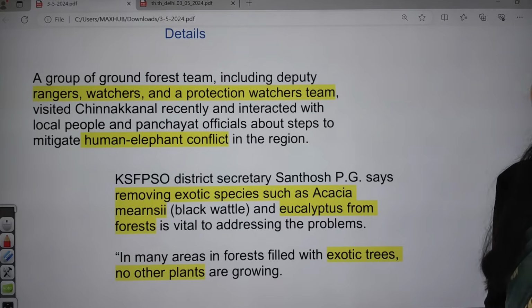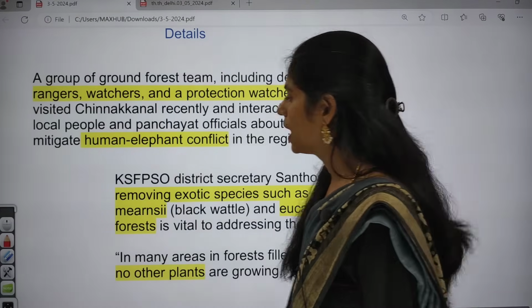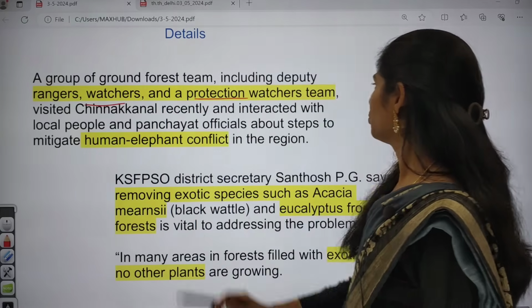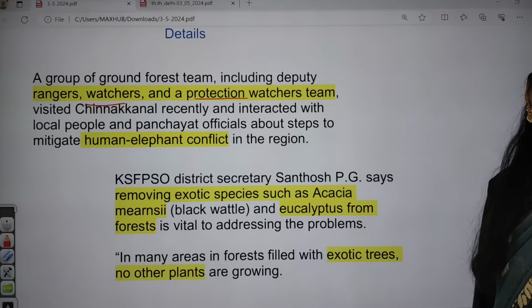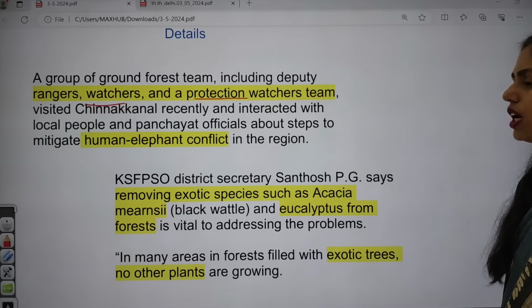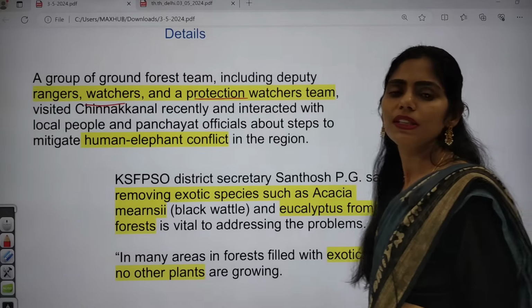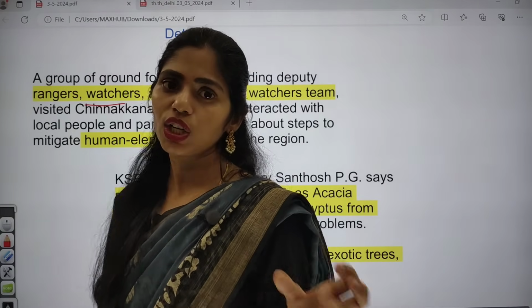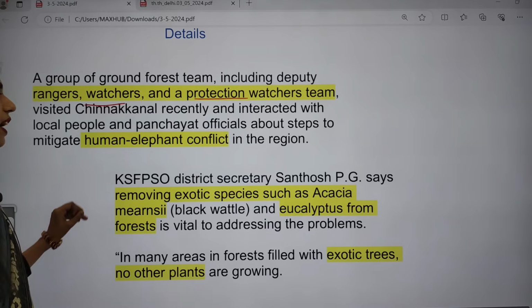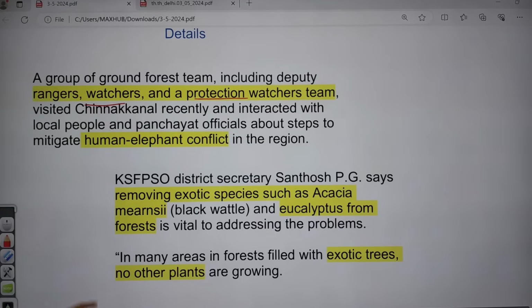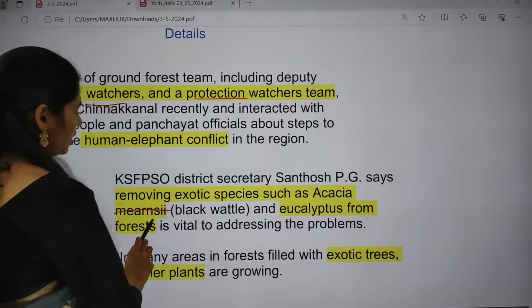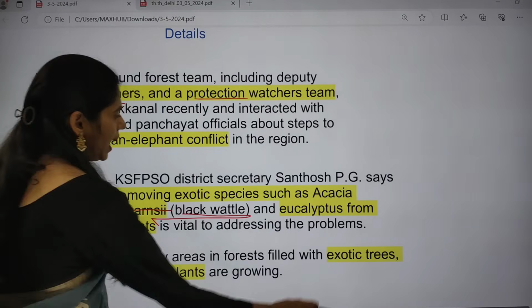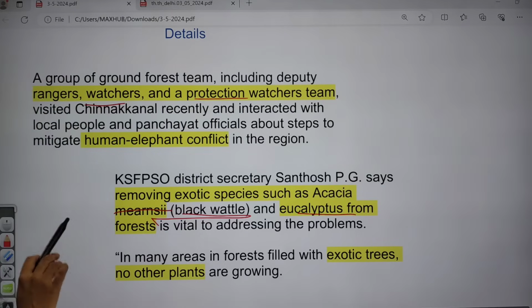A ground forest team including deputy rangers, watchers and protection watchers visited the area, and they interacted with local people and panchayat officials regarding the steps that can be taken to mitigate human-animal conflict. Finally they understood that we have to remove some exotic species present here. Which are those exotic species? Acacia mearnsii, also called black wattle, and eucalyptus from this forest, so that we can address this problem.